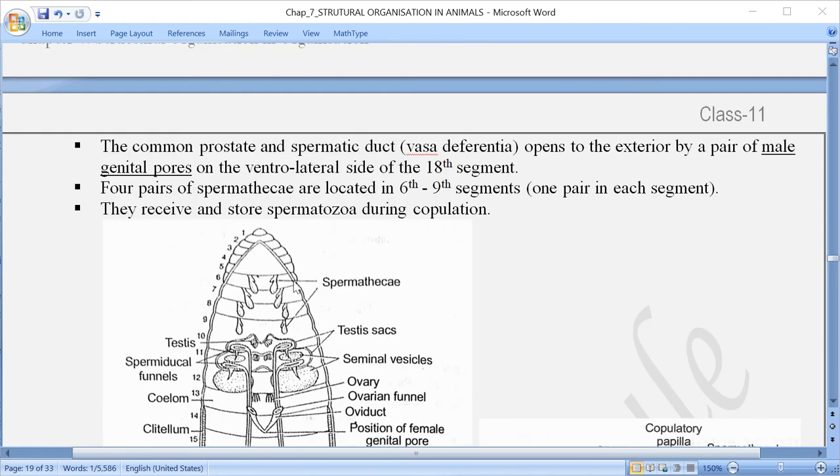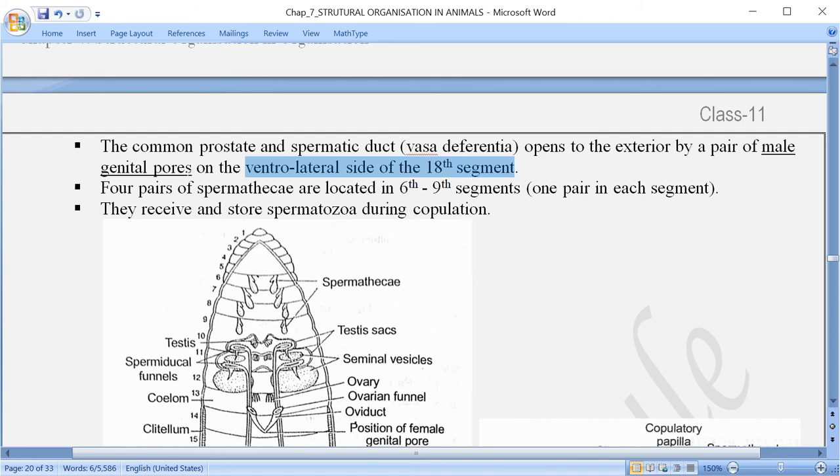Now, as I mentioned earlier, the male genital opening or the pore is present in the 18th segment and it is located on the ventrolateral side of the 18th segment. So here what happens? The vas efferentia or vas differentia has joined with the duct coming from the prostate and also from the accessory duct.